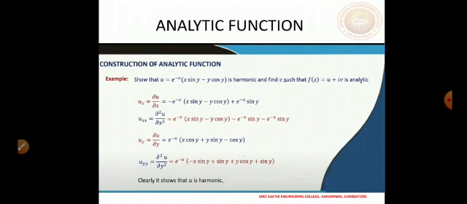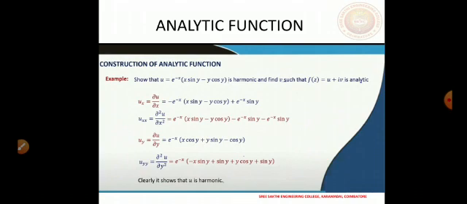I will not go into the details, since we have already discussed how to find the partial derivatives. Here the first order partial derivative can be given in this form, and then we differentiate this again with respect to x. There you have the product rule, and in one place we have only one function of x, so we can get the second order partial derivative, and similarly we can get